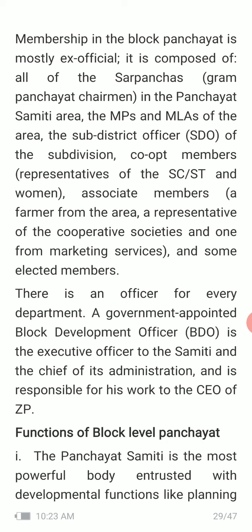The co-opted members means representatives of the SC, ST and women, then associate members, a farmer from the area, a representative of the cooperative societies and one from marketing services and some other elected members.